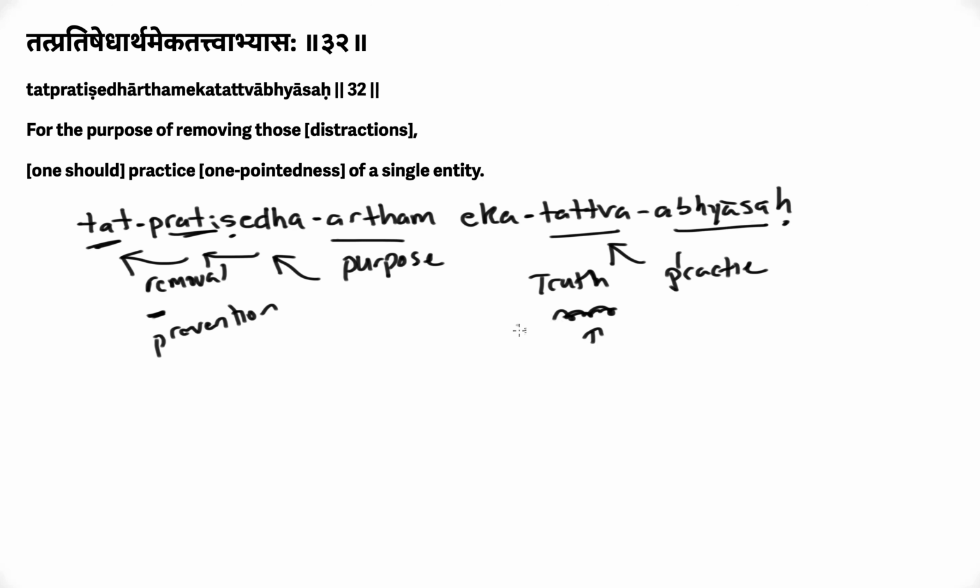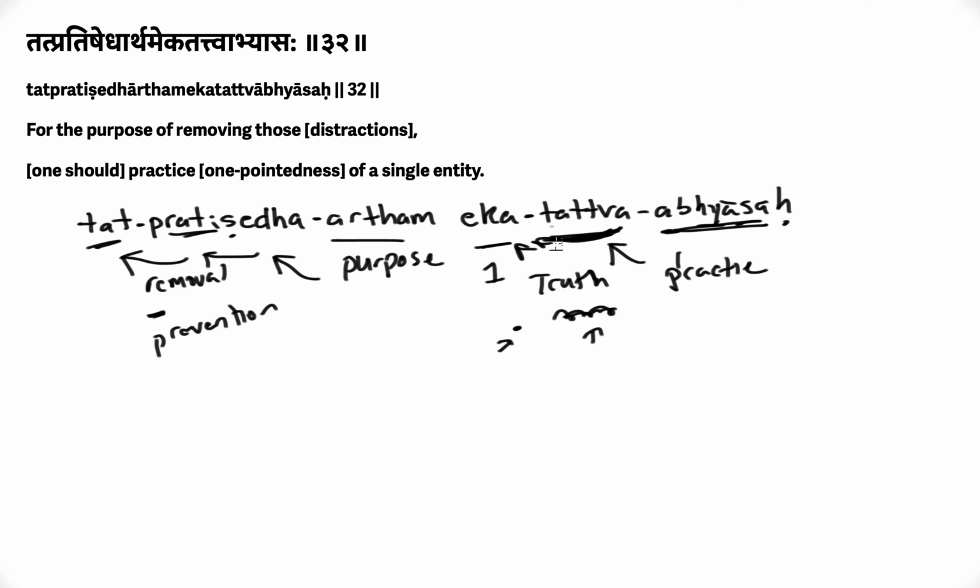So we're going to say a one-pointed thing. And eka is one. So you want to practice a thing that is one. So for the purpose of the removal or the prevention of these distractions, the yogin has to practice a material truth that is one.